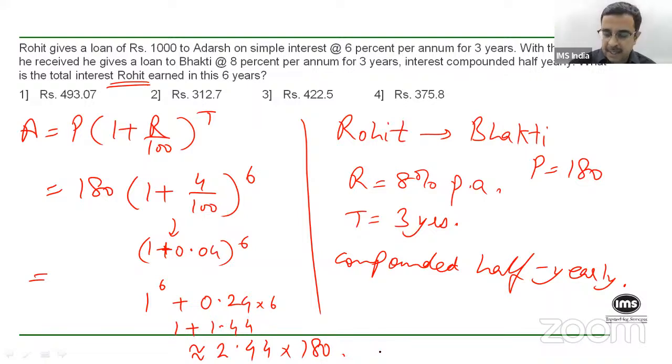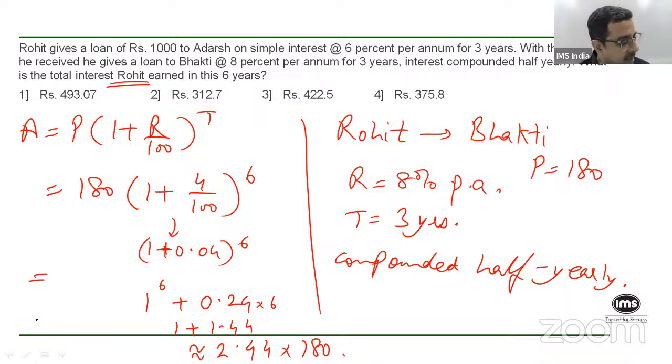You need not really calculate an exact value. If you take, let's say, 2.5 into 180, how much will that come out? It will come out to be 270. So this will be a little less than that. Out of that, of course, 180 has already been removed.